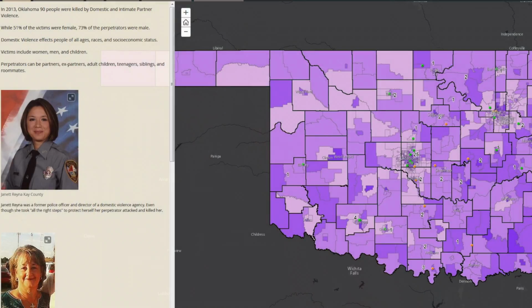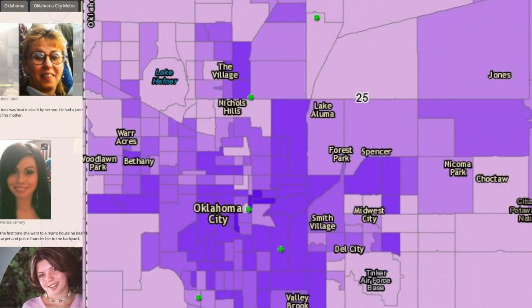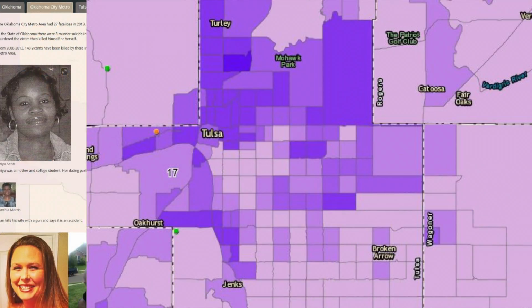Okay, so I'm doing qualitative research and I'm looking at domestic violence fatalities in Oklahoma. I'm using a story map of the fatalities. What I'm looking to find out is how masculinity affects domestic violence in the United States.